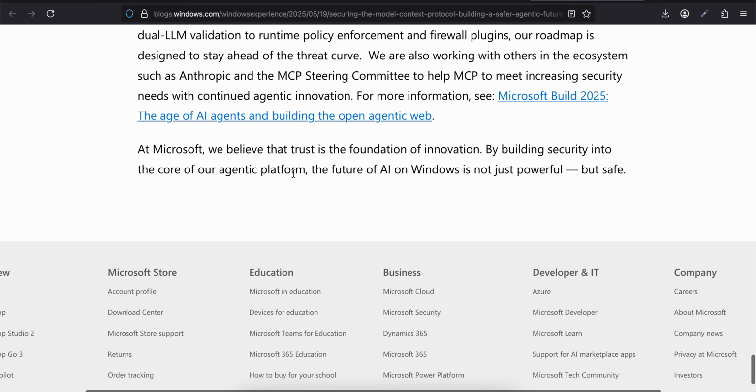For more information, see Microsoft Build 2025, the age of AI agents and building the open agentic web. At Microsoft, we believe that trust is the foundation of innovation. By building security into the core of our agentic platform, the future of AI on Windows is not just powerful but safe.